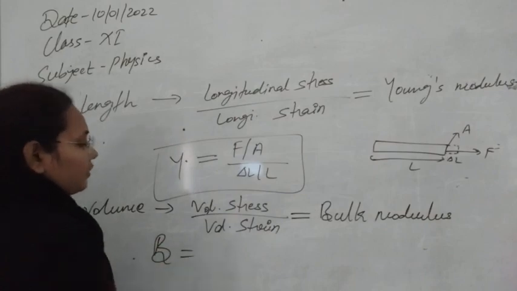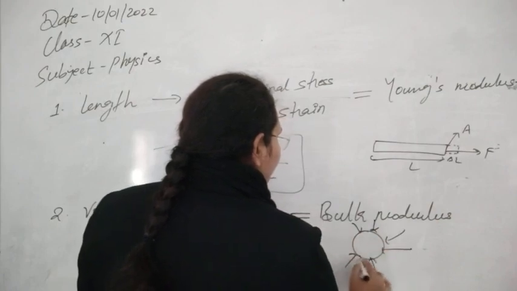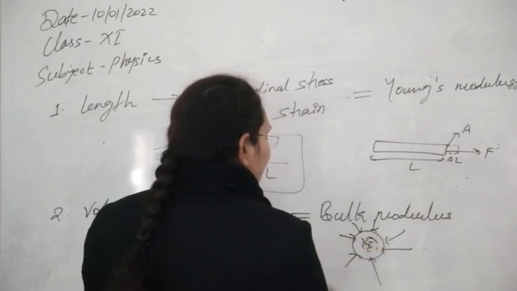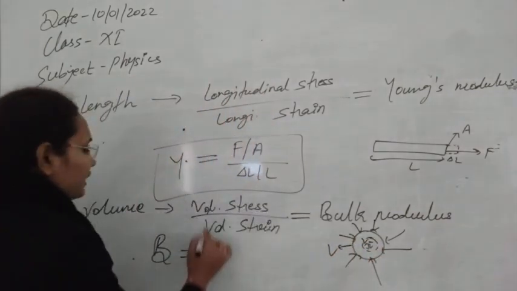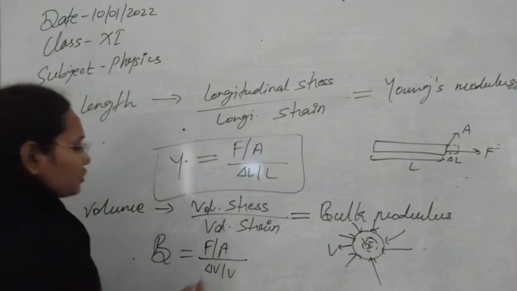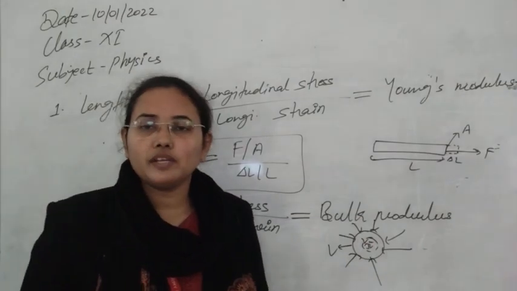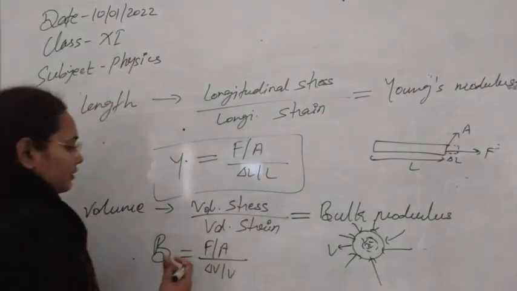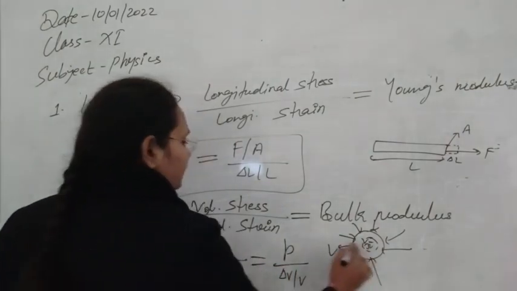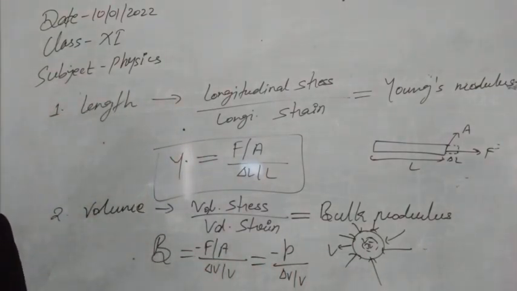So we can also write, if due to the application of force per unit area there is a change in volume, that is delta V here. The volume is now V minus delta V, the original volume is V. So we can write volumetric stress F by A upon delta V by V. And also you know, if we apply pressure from all possible directions, that is the definition of pressure. So in place of this we can write P upon delta V by V. And as volume is decreasing here, we use a minus sign. This is now the expression for the bulk modulus of elasticity.